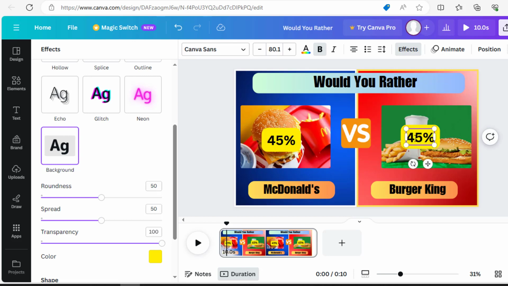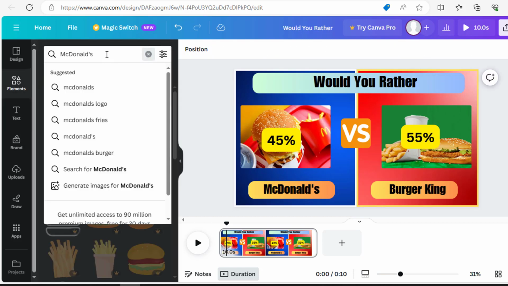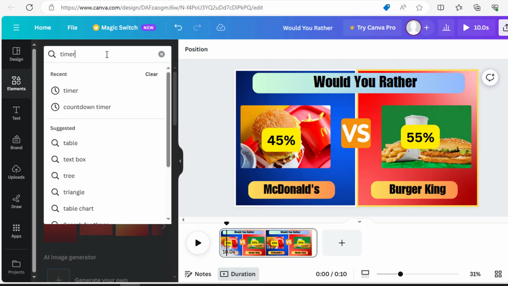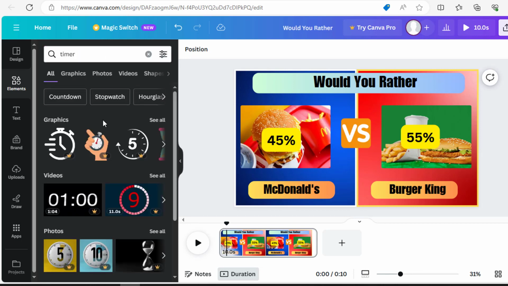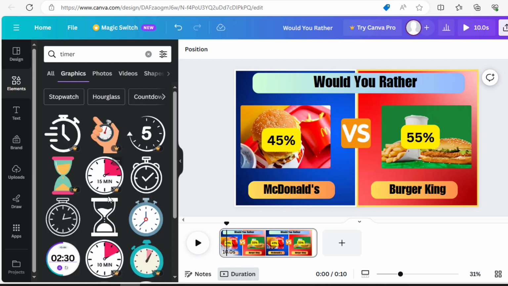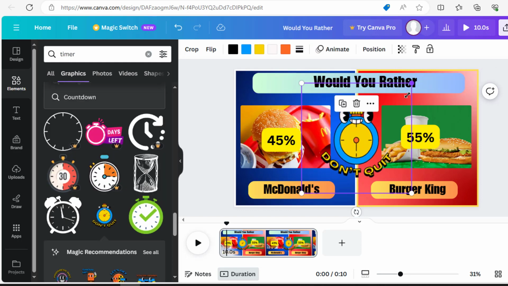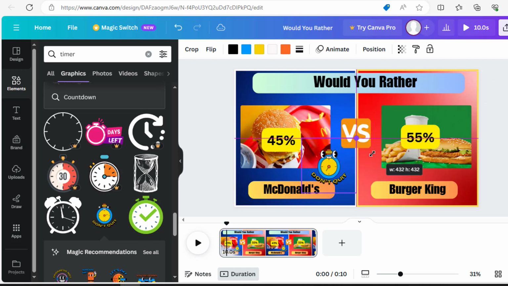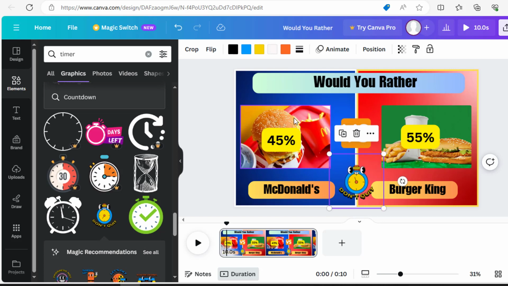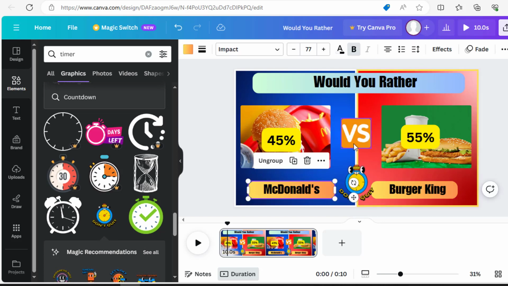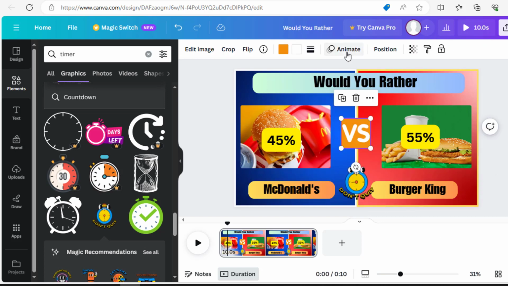Change the number. Now I will add one timer from elements. From graphics, I am selecting this one. Resize and place it at the bottom. Also select one animation for versus.